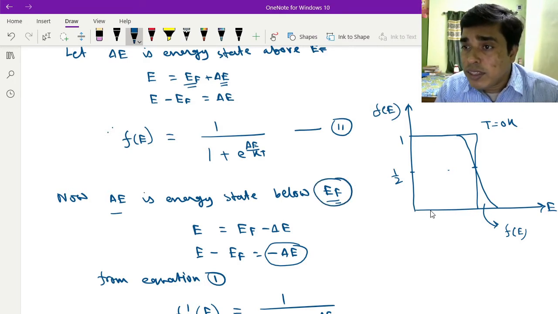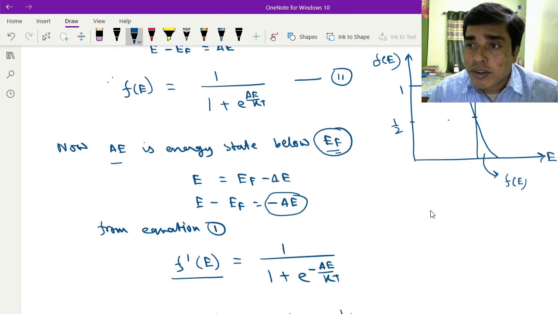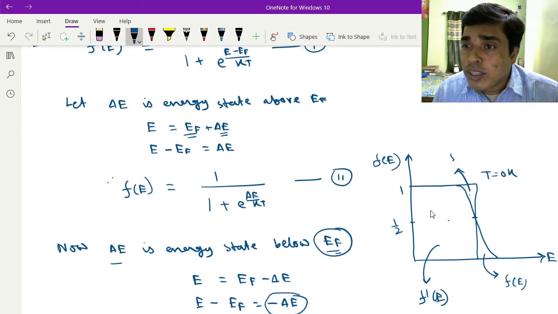Below EF, this condition is given by F dash. The vacant portion must be equal to 1 minus F(E).